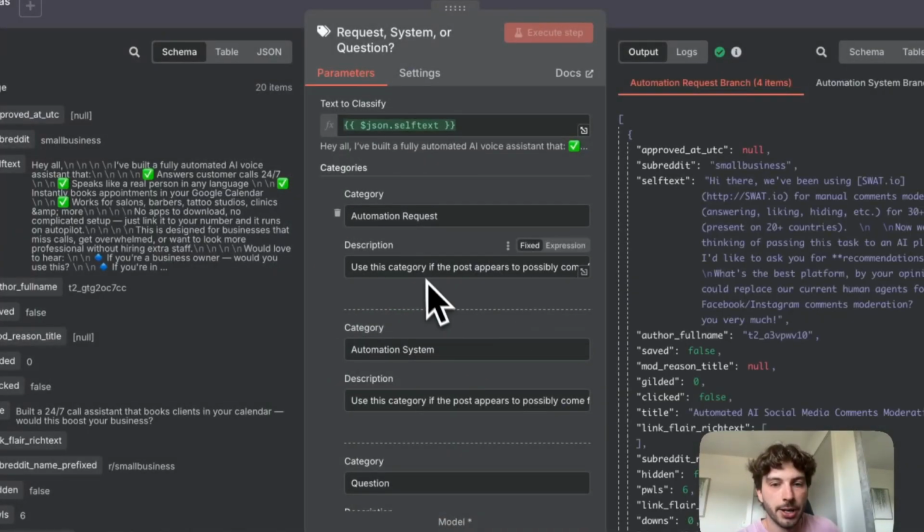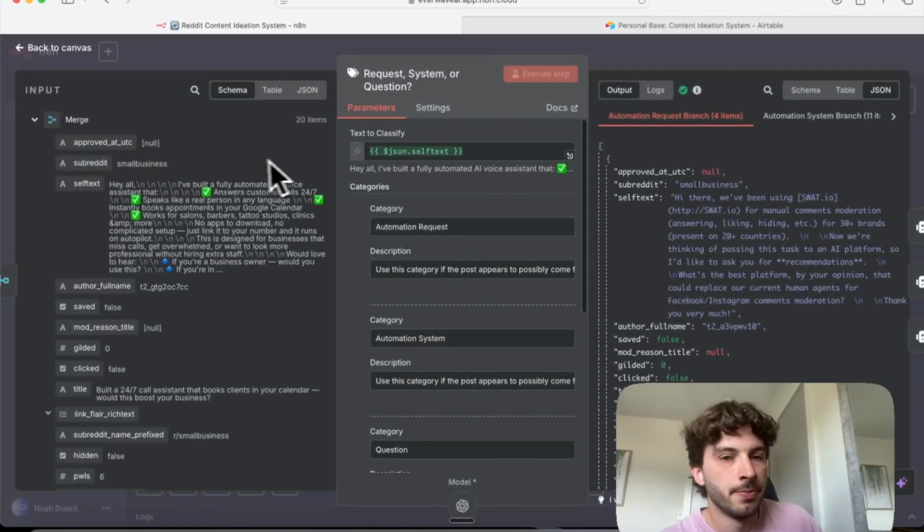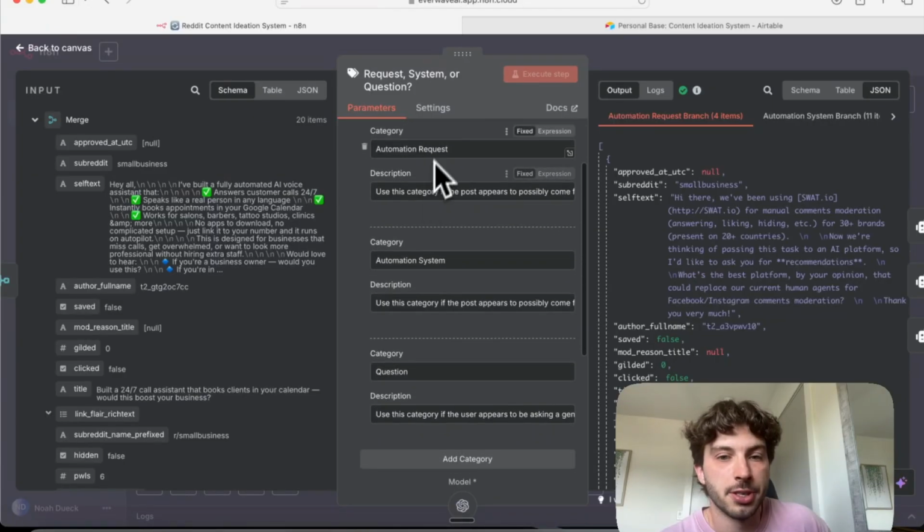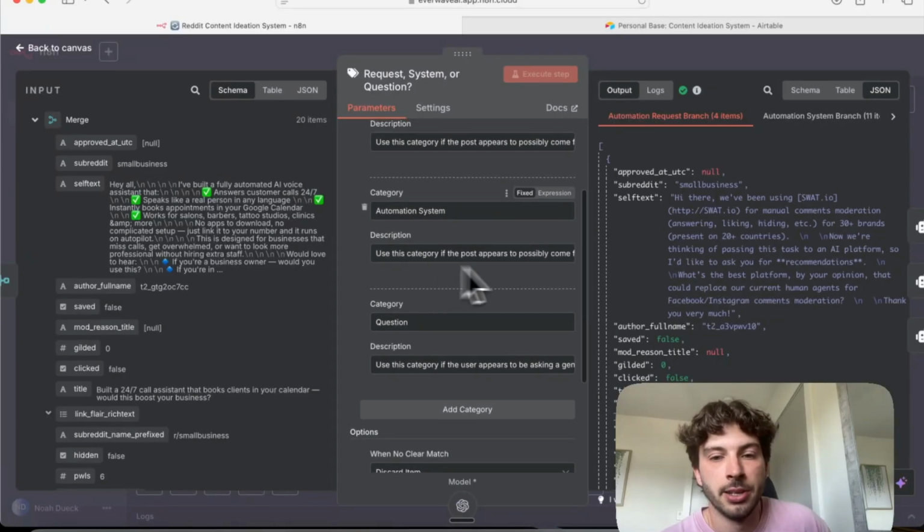We'll start with the classifier. All it is, we're feeding the text from the Reddit posts. And again, this is why we use the merge one, so we can just have one set here where we feed all the text no matter which Reddit path it came from. And then we have the 3 different categories. I have the name and then a little description.